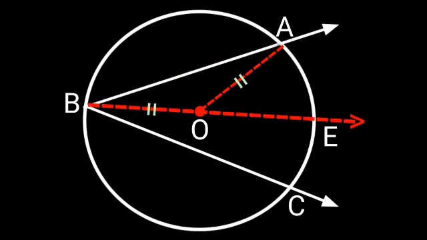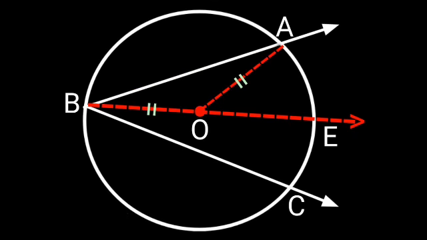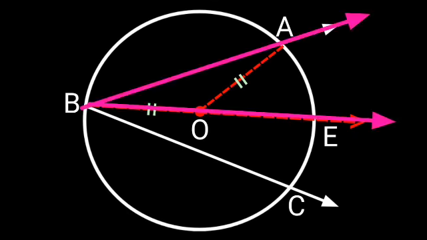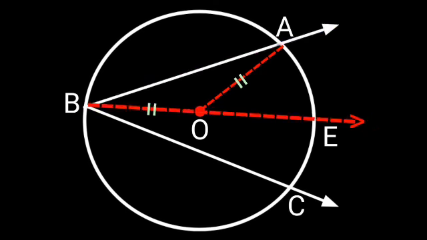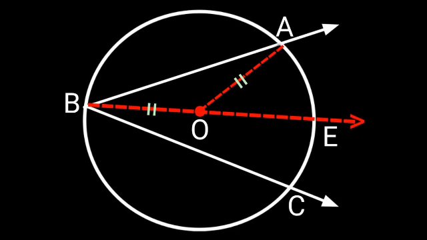In this figure, angle ABE is an inscribed angle and arc AE is the intercepted arc of this angle.